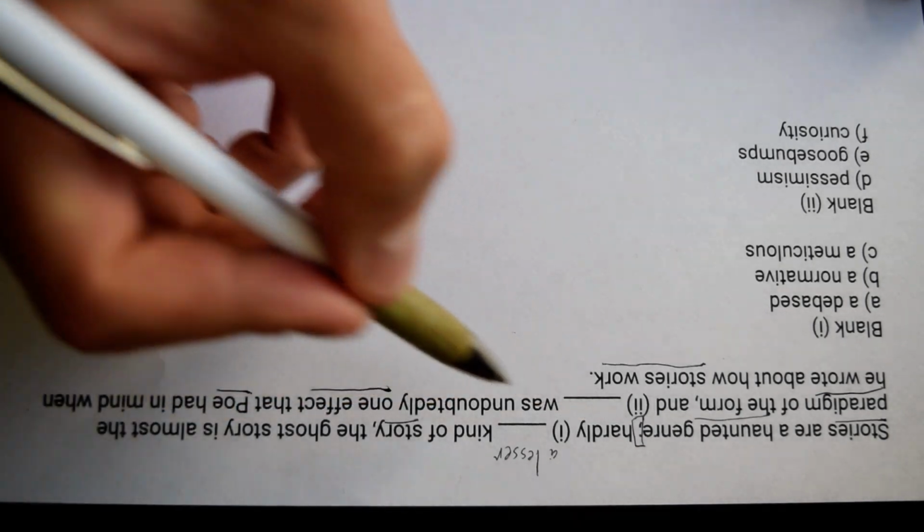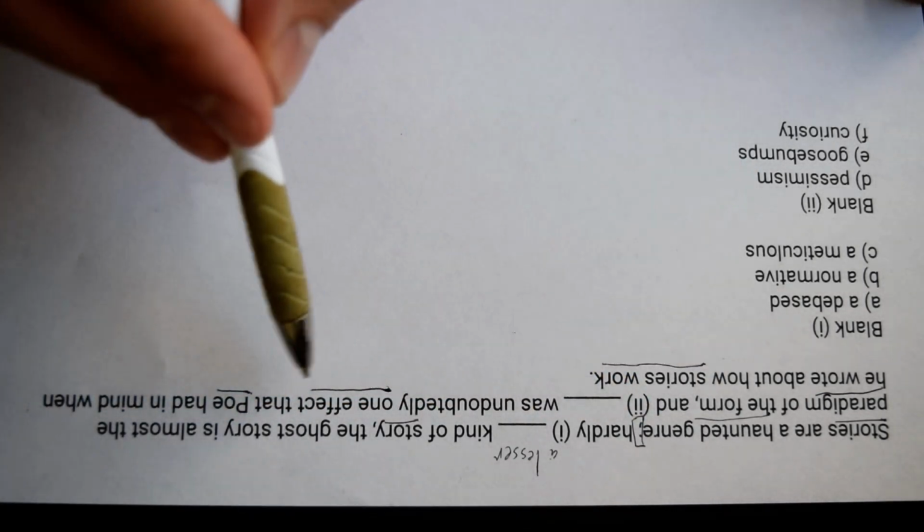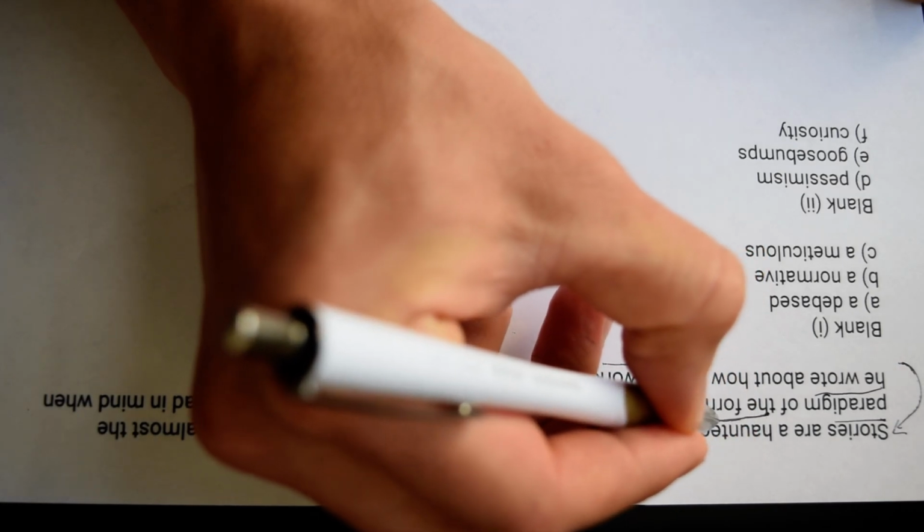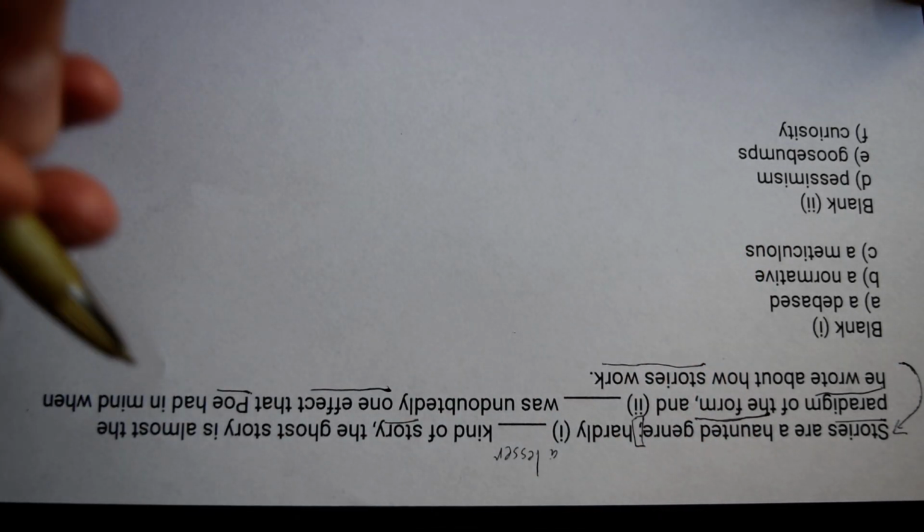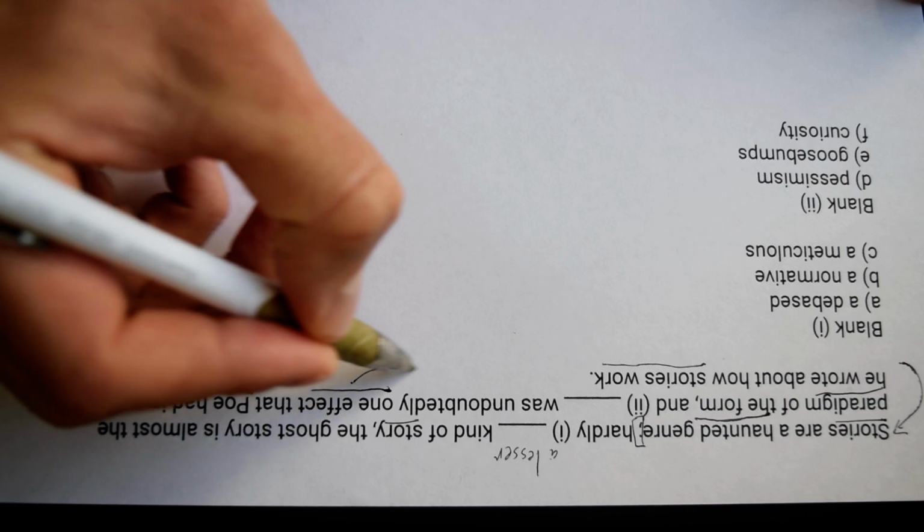And so if we're looking at these again, we have these two independent clauses. We know that this is going to be closely related to the start of our sentence. And it should come back to this idea that storytelling is a haunted genre. So we want some kind of effect in this blank that's going to speak to this idea that stories are a haunted genre.